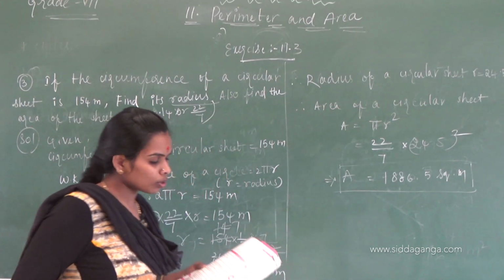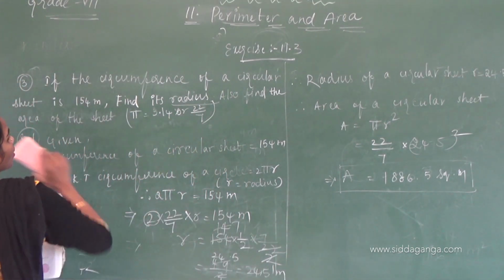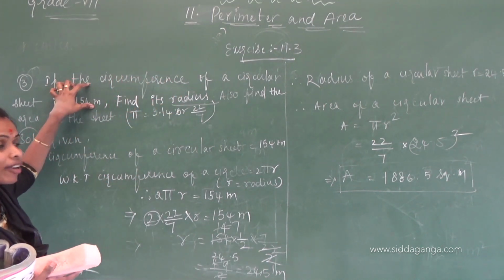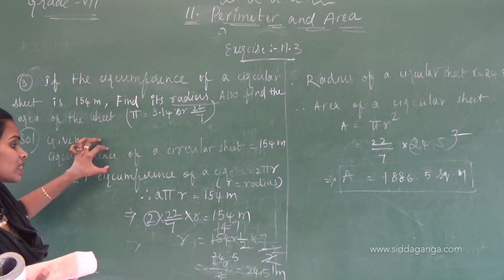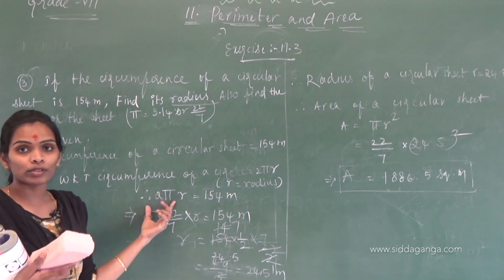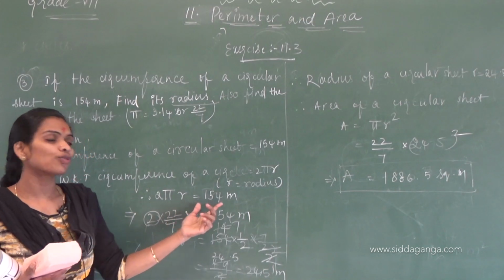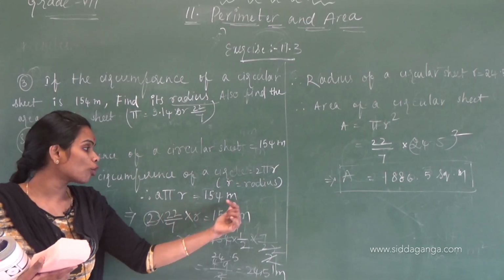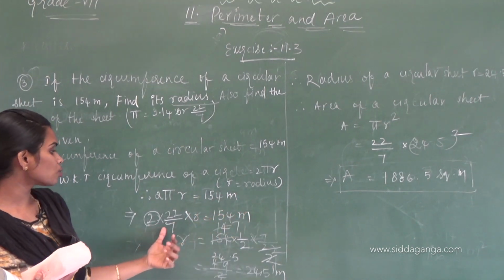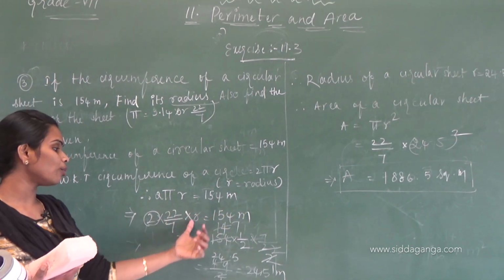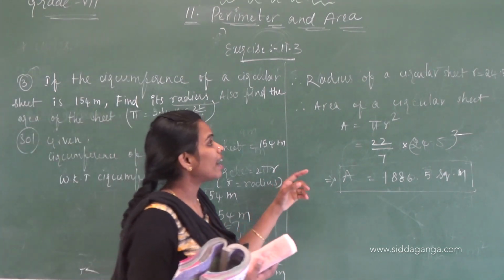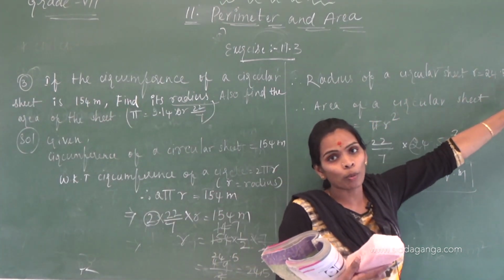And then just move on to the next question. What have they given in the question? They have given the circumference of a circle. Using it, we know the circumference of a circle is 2 pi r equals 154 meters. By simplifying this, we will get the value of r as 24.5.